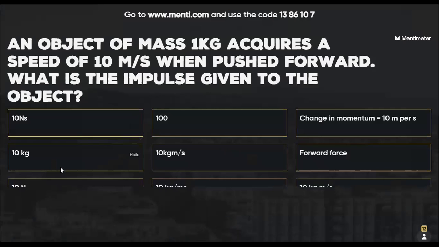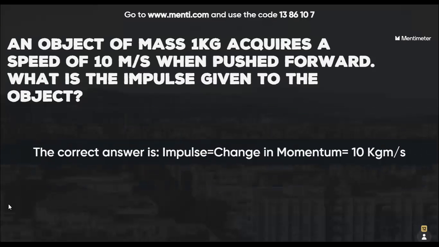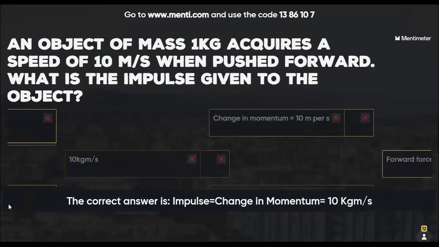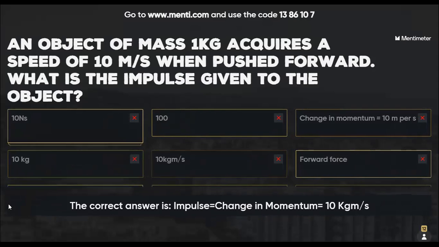Let's see the correct answer. The correct answer is 10 kg meter per second. Change in momentum is known as impulse. 10 Newton second.